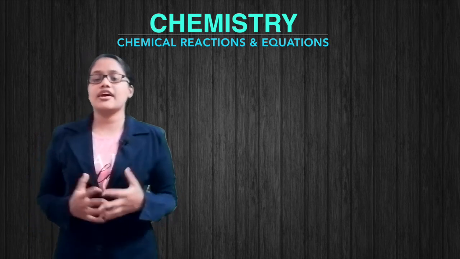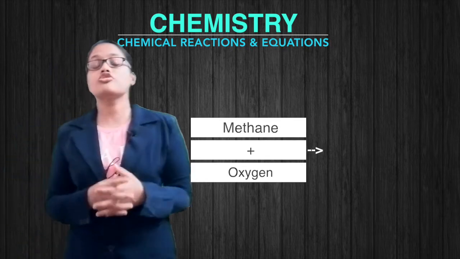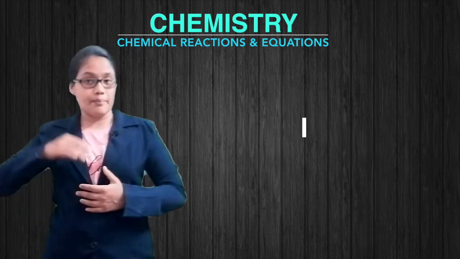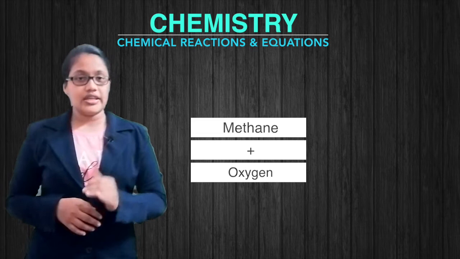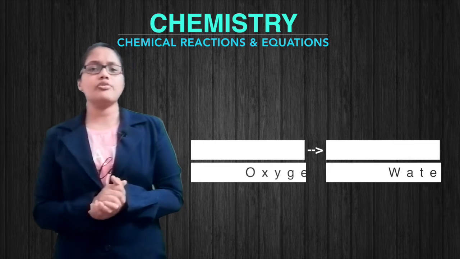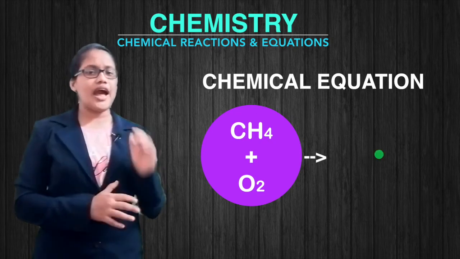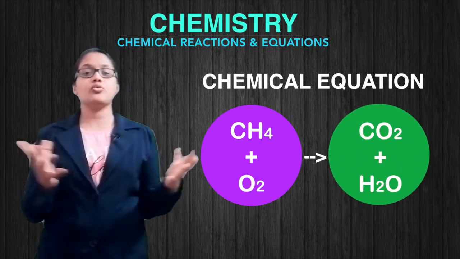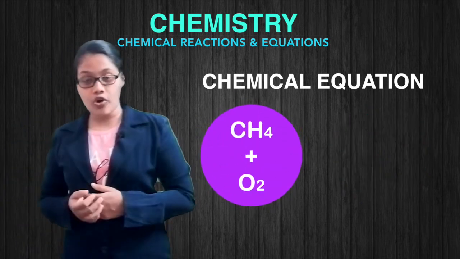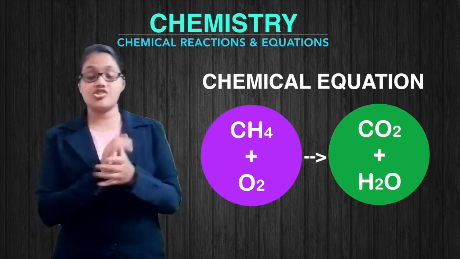Here I have taken an example of a chemical reaction: methane burns in oxygen to form carbon dioxide and water. So the reaction can be written as methane plus oxygen gives carbon dioxide plus water. The formula for methane is CH4, oxygen is O2, carbon dioxide is CO2 and water is H2O. So let's write the chemical equation as CH4 plus O2 gives CO2 plus H2O.